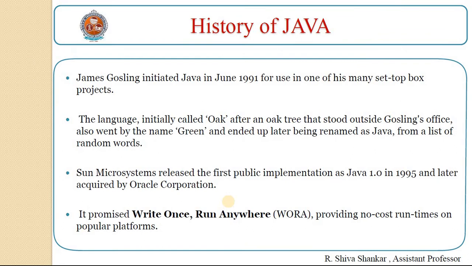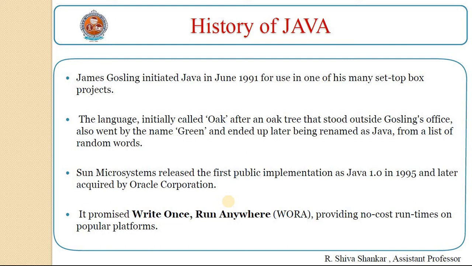Coming to the history of Java, James Gosling initiated Java in June 1991 for use in one of his main set-top boxes projects. The language was initially called Oak, after an oak tree that stood outside Gosling's office. It also went by the name Green and ended up later being renamed Java from a list of random words.